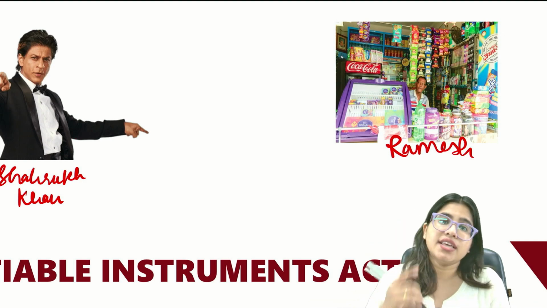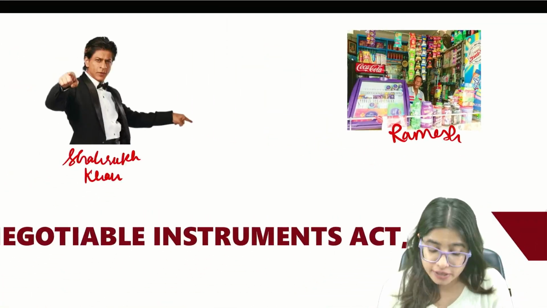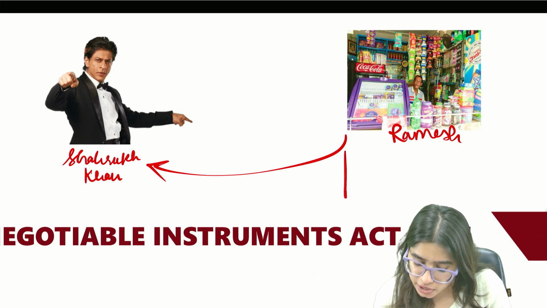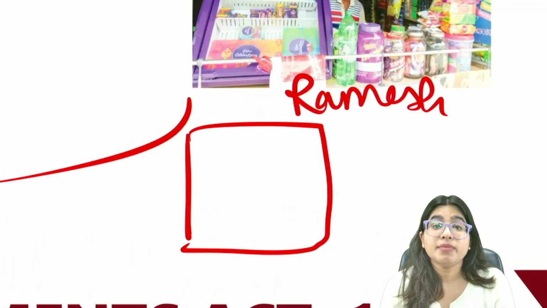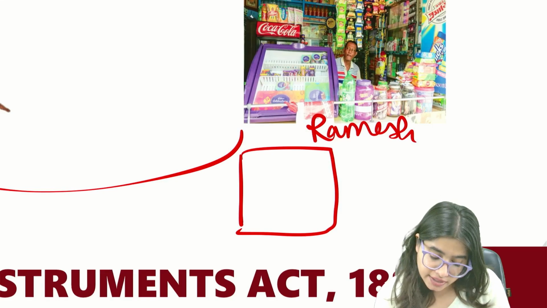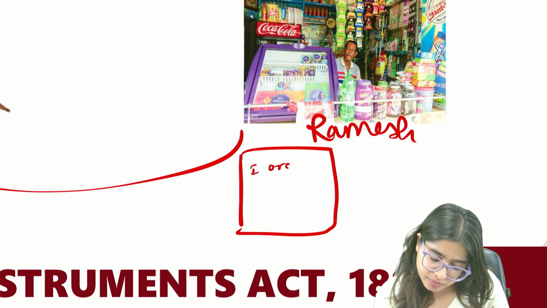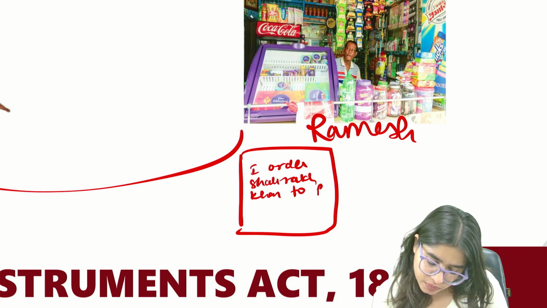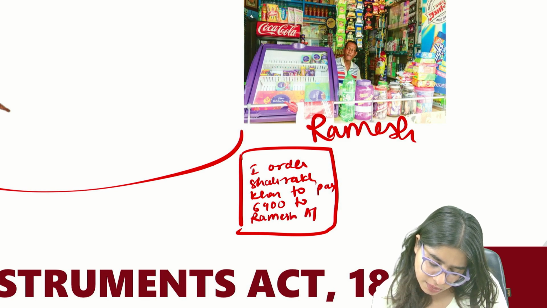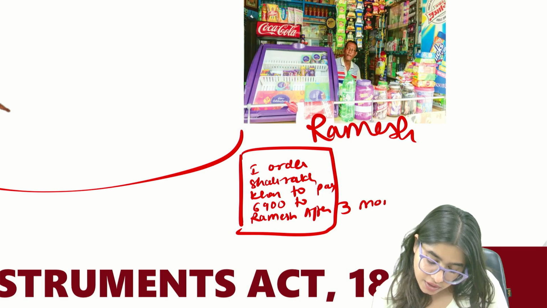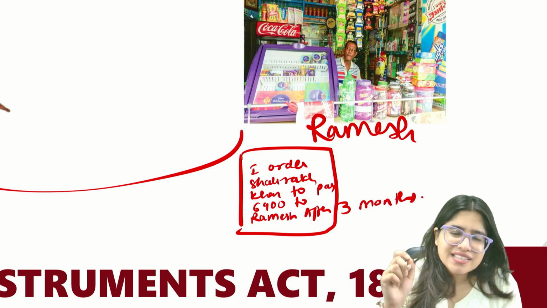So in this particular case, Ramesh made a document where he said, I order Shah Rukh Khan to pay 6,900 to Ramesh after 3 months. Now here, notice the difference, guys.